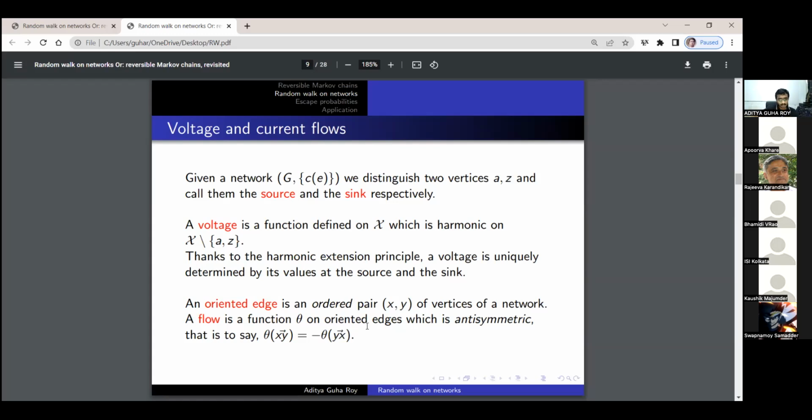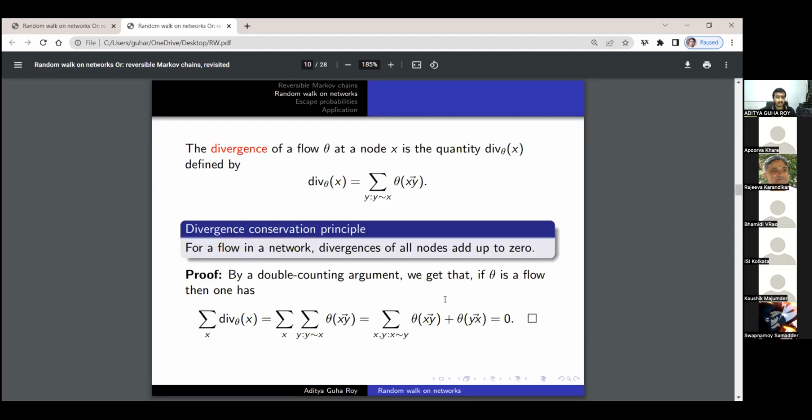And here, unlike the notion of directed graphs, where sometimes we say that there is an edge from x to y but there may not be an edge from y to x, here we assume that whenever there is an edge from x to y, there's another edge from y to x, and the flow on the edge from x to y is just the negative of the flow on the edge from y to x. So this is the setup, and we define